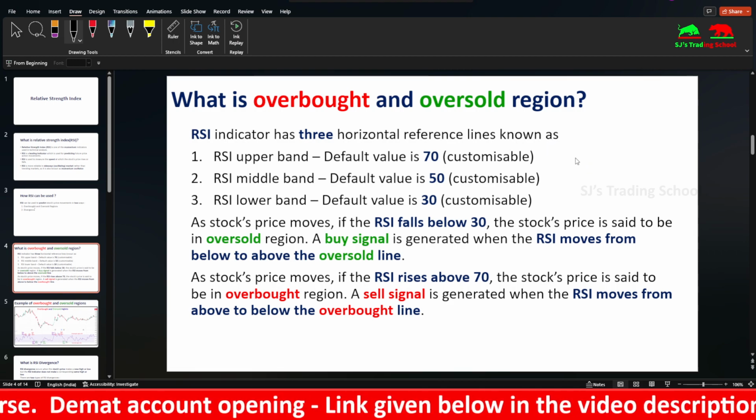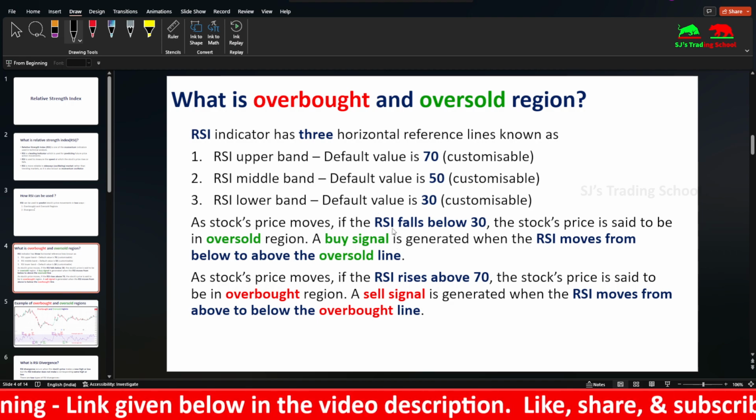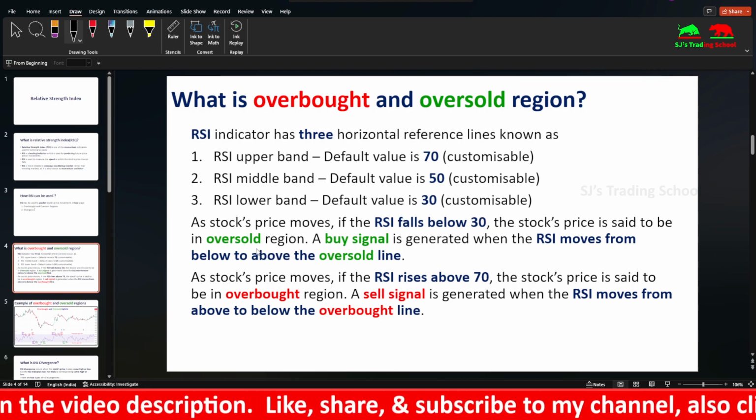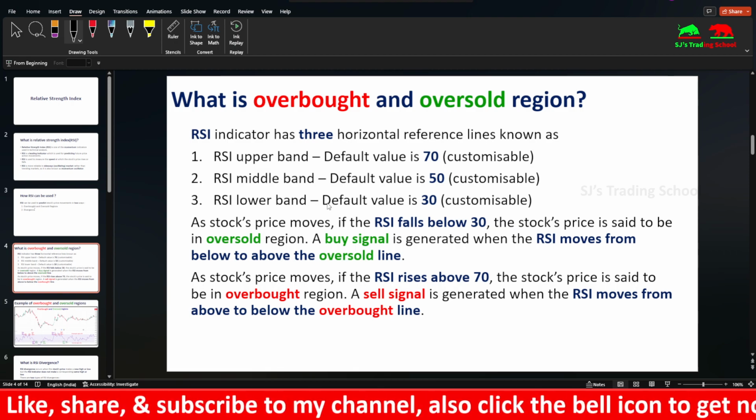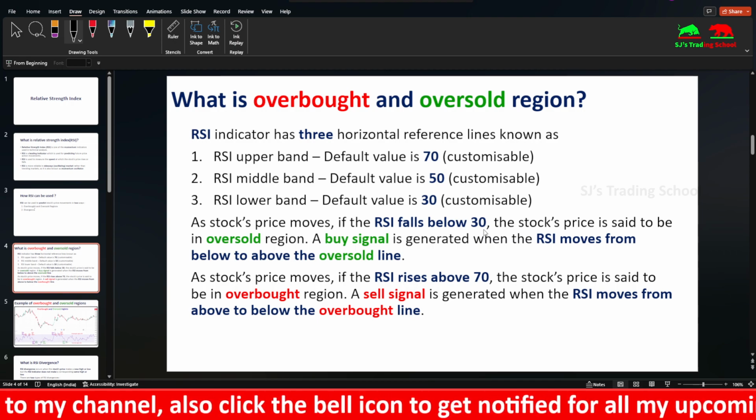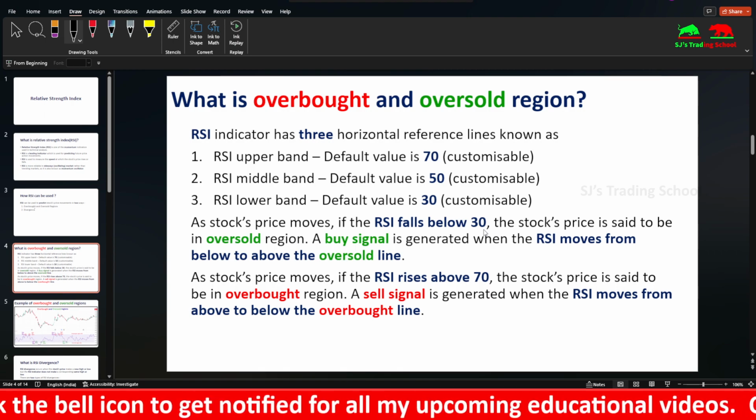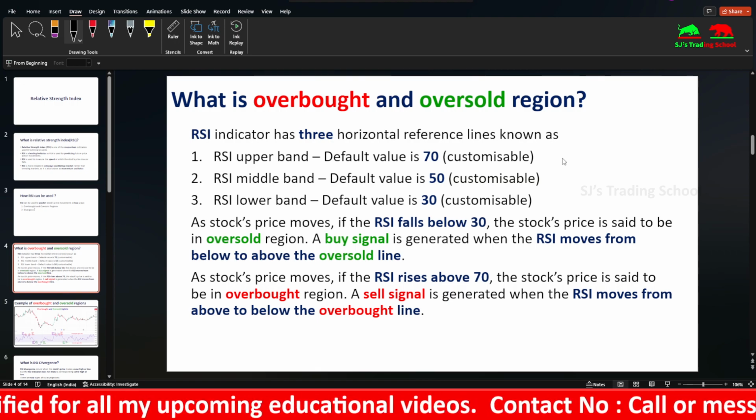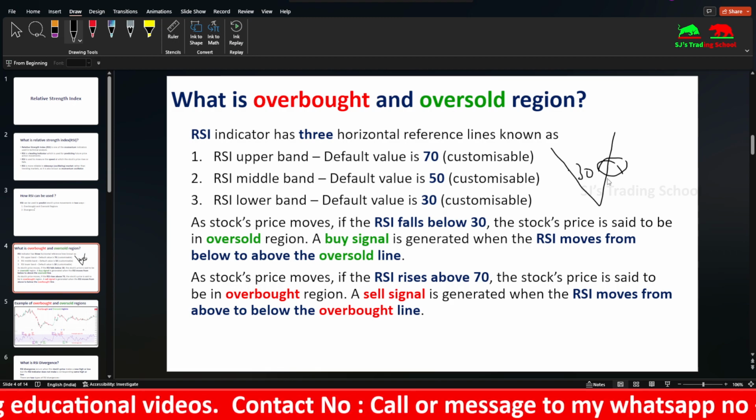So let's see how the overbought and oversold region is used. As stock prices move, if the RSI falls below 30, it is said to be in the oversold region. This is where new investors, buyers, enter the market. The demand for the stock increases here, but this is only an assumption. It might not always occur, but there is a high reliability for it to occur. A buy signal is generated when the RSI moves from below to above the oversold line. Suppose here is the 30. If it moves and cuts above, this is known as a buy signal.